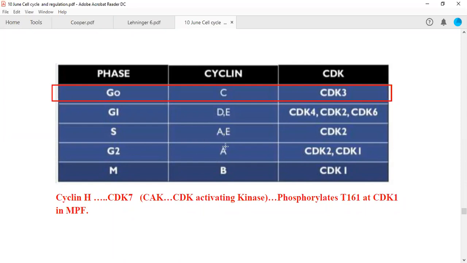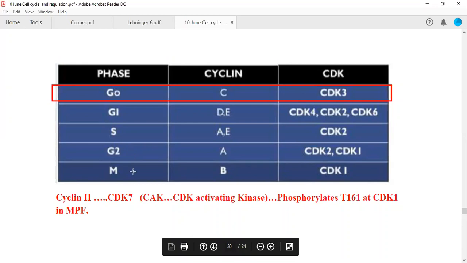During G2, cyclin A forms a complex with either CDK1 or CDK2. But this particular complex is flexible. Also formed during G2, when cyclin B synthesis starts towards the end of G2, is cyclin B, which then forms a complex with CDK1 to make maturation promotion factor, or MPF. Then the cell will finally move out of G2 into the M phase.